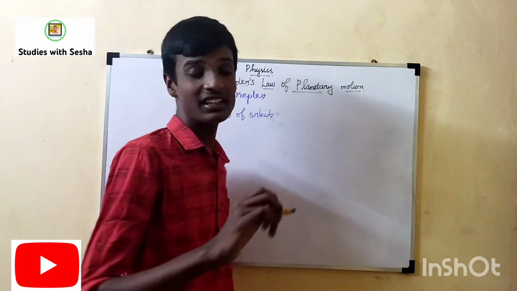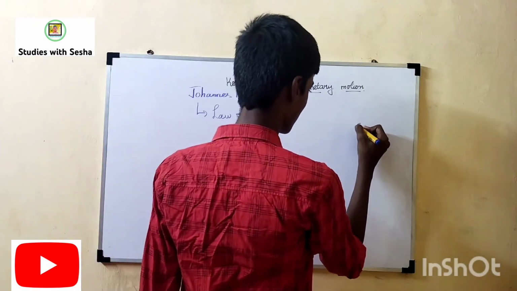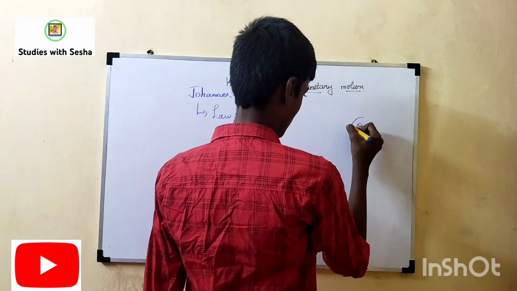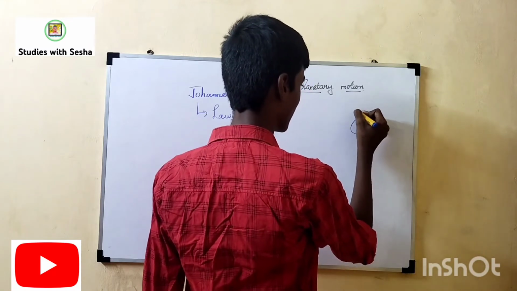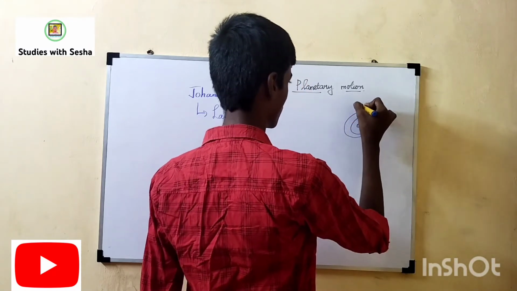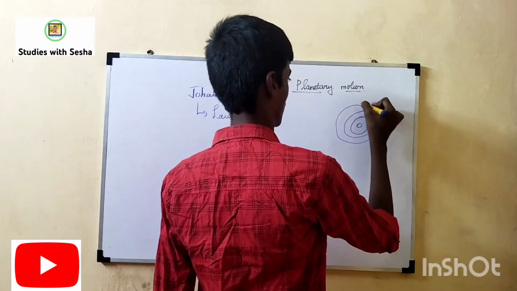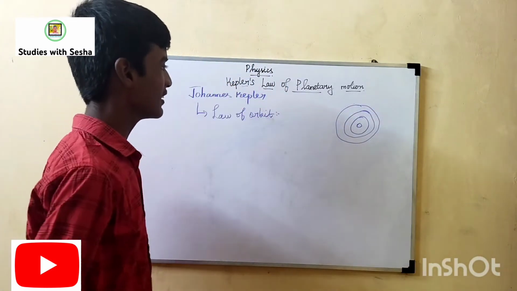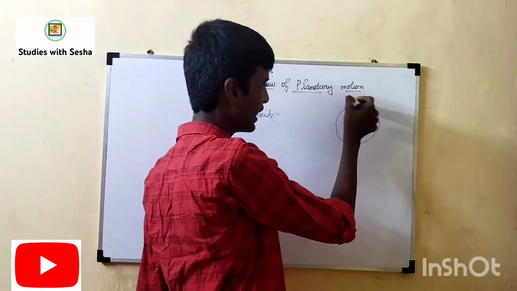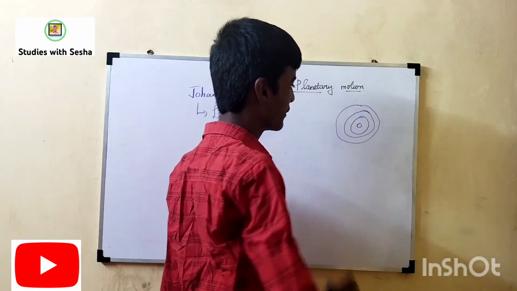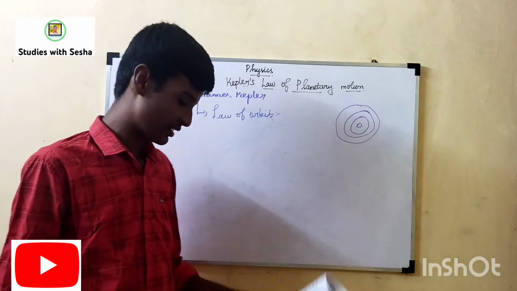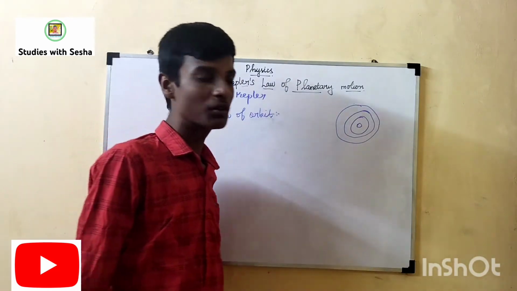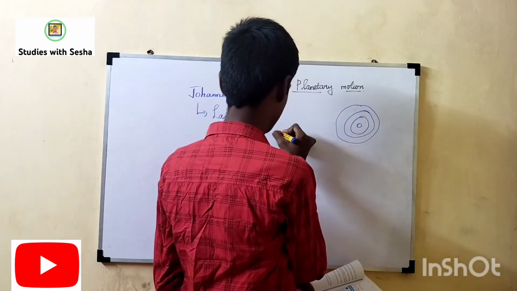So we draw the solar system, that is the sun, that is Mercury, and the other planets revolve around the sun. Am I right? Yes. So Kepler says the other planets revolve around the sun in elliptical orbit. So what is elliptical orbit?